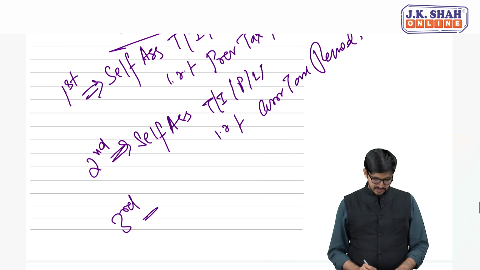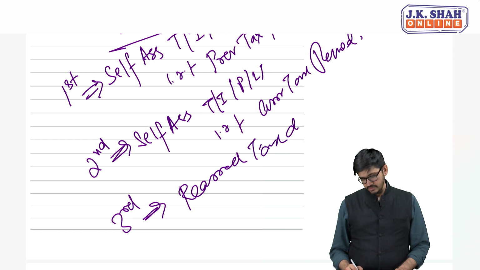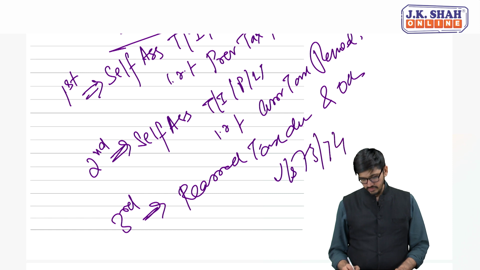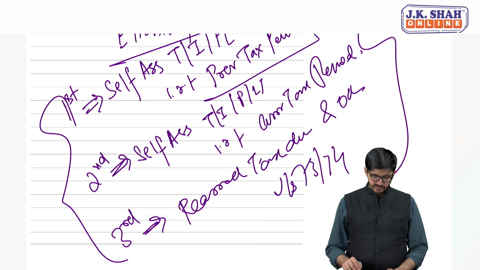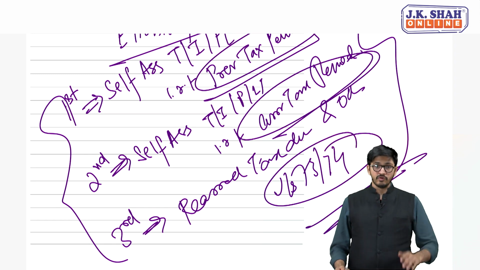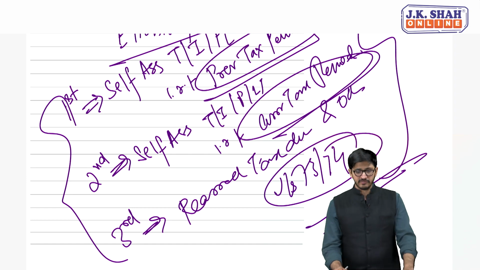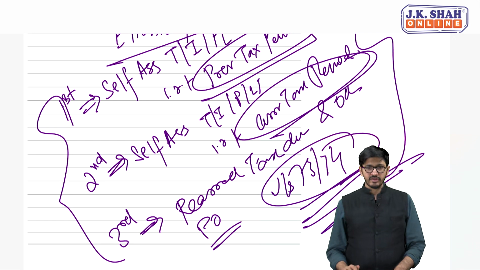And the third is reassessed tax dues and other dues under section 73 and 74. This is the chronology that has to be followed: first the previous tax period, then the current tax period, and then reassessed tax dues of previous and current tax period. Are you getting it? Which are demanded by the proper officer under section 73 and 74.